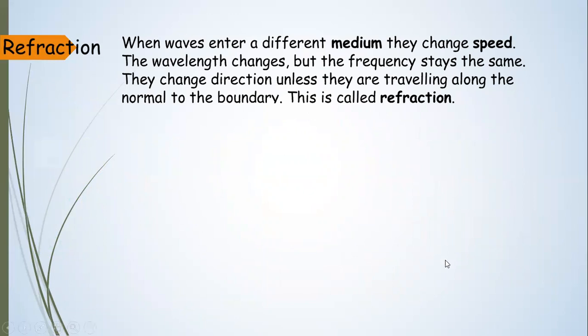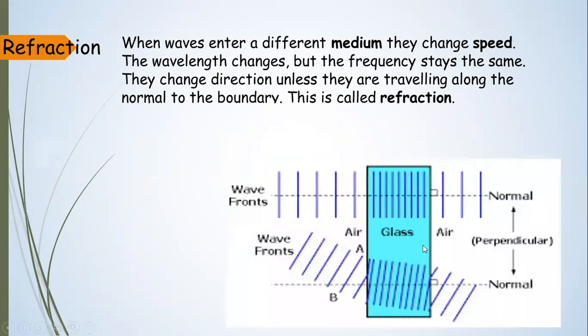When a wave enters a different medium, it changes speed and the wavelength changes, but the frequency stays the same. The wave changes direction unless it travels along the normal to the boundary. If the wave is traveling at 180 degrees to the boundary of the medium, you can see no bending is observed. You can only observe that the wave is slowing down and the wavelength is decreasing, and when it moves back to the deep medium, the wavelength again increases.